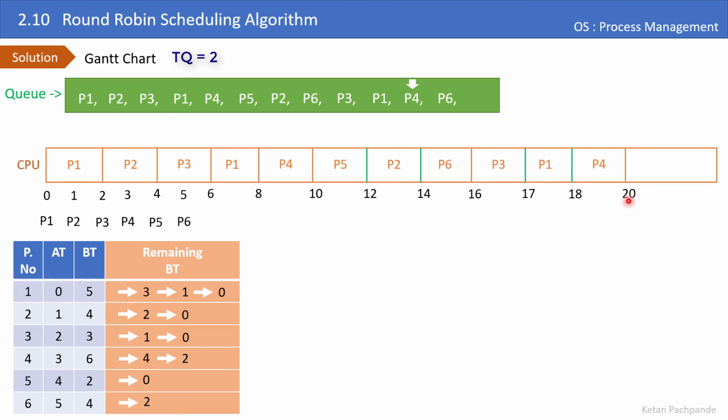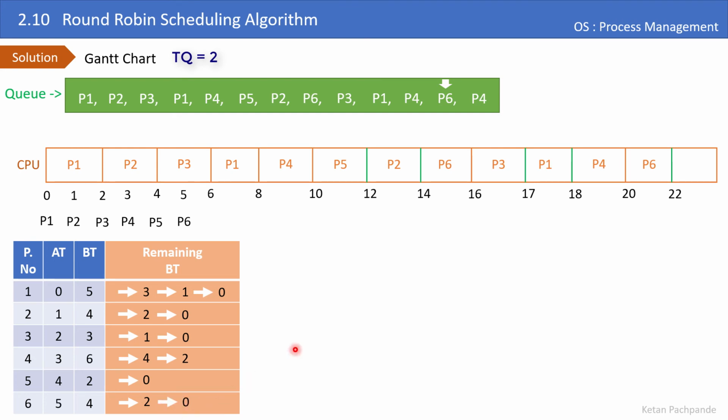So at time t equal to 20, process P4 will go back in the queue because it requires time in the future also. And let's increment the head, which will point to P6 now. Let me schedule the P6 process, and it will take 2 time units, and at time 22 it is going to finish because its burst time is going to be 0 now.